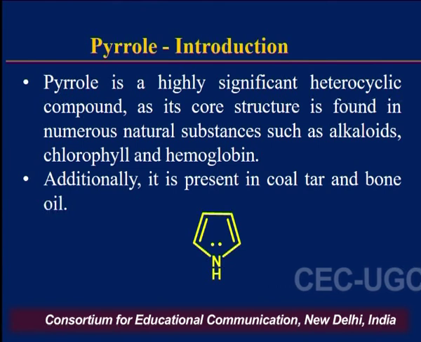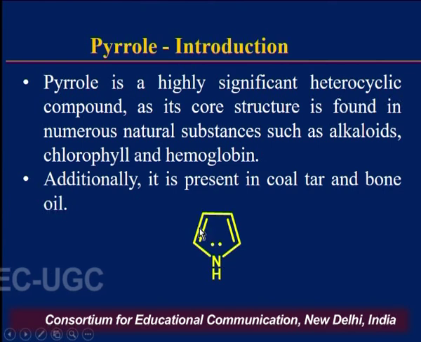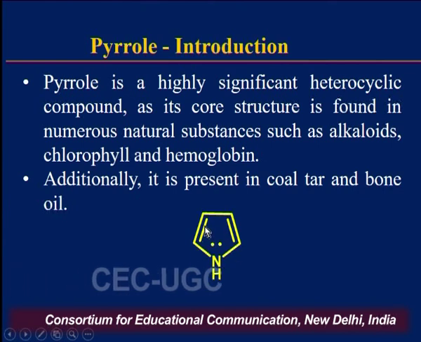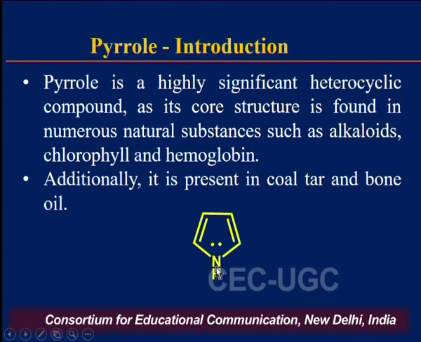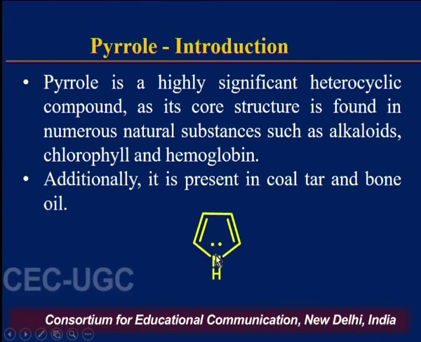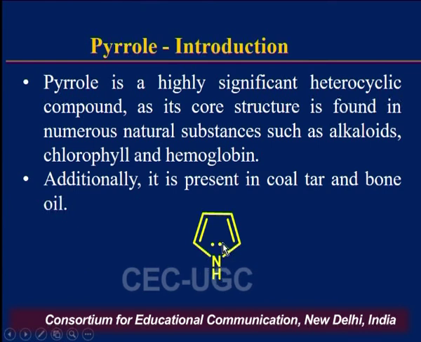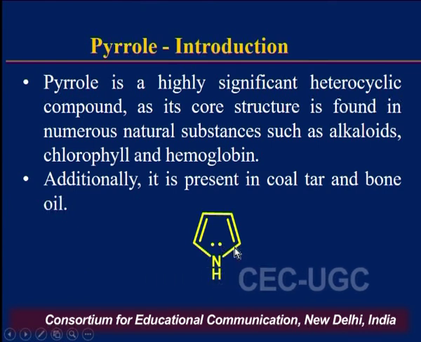You will see the structure of pyrrole on the screen: it is a 5-membered heterocyclic compound with nitrogen as the heteroatom, and there is a lone pair of electrons on the nitrogen atom. So it comes under the category of aromatic heterocyclic compounds.